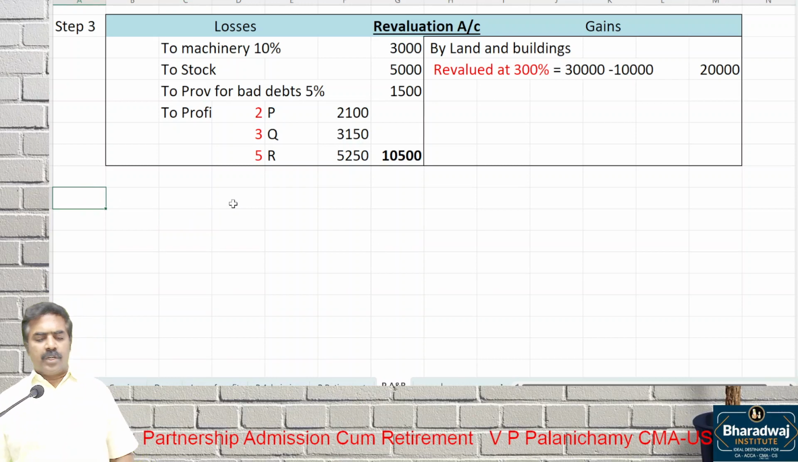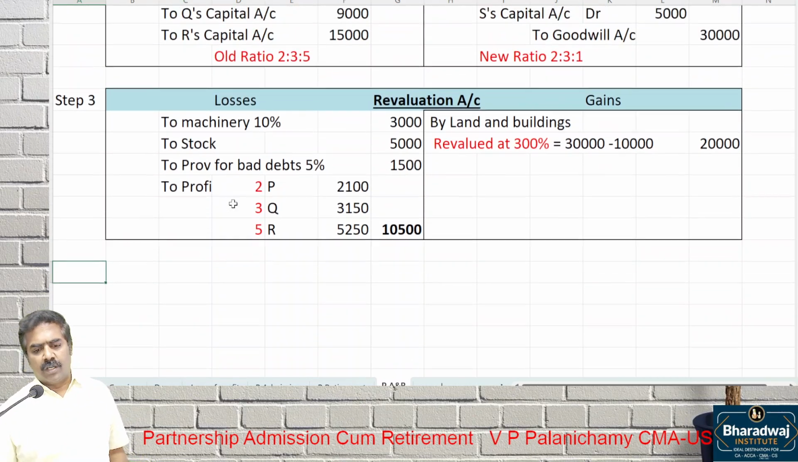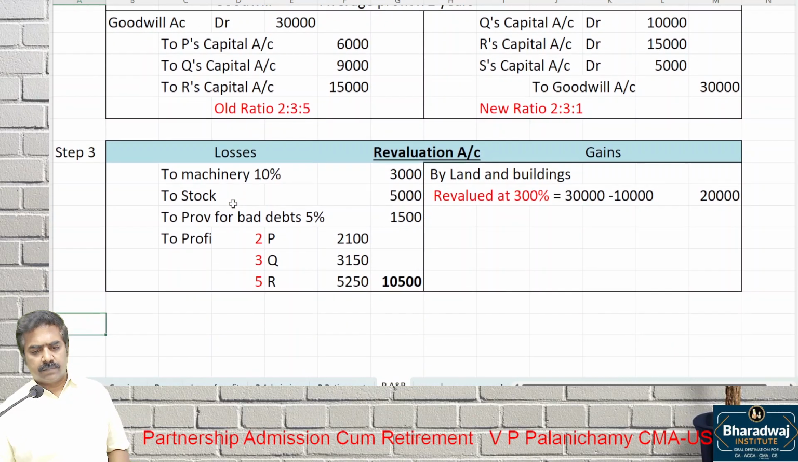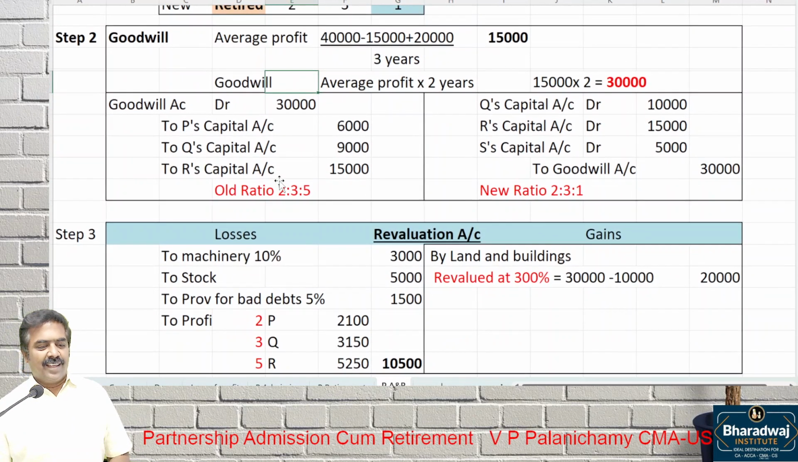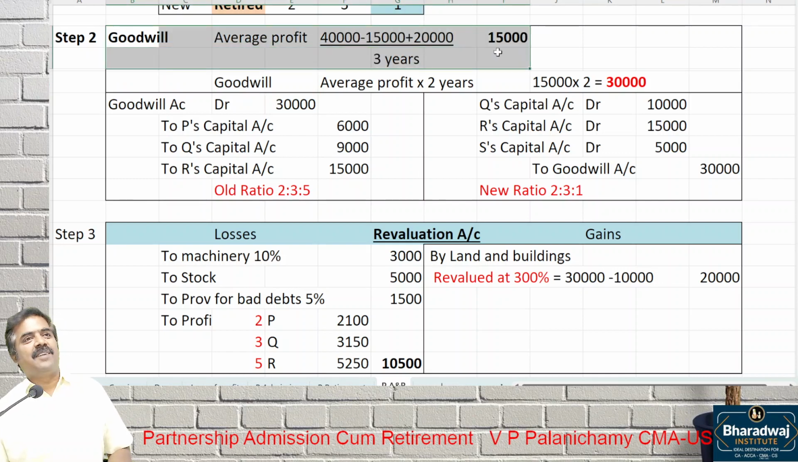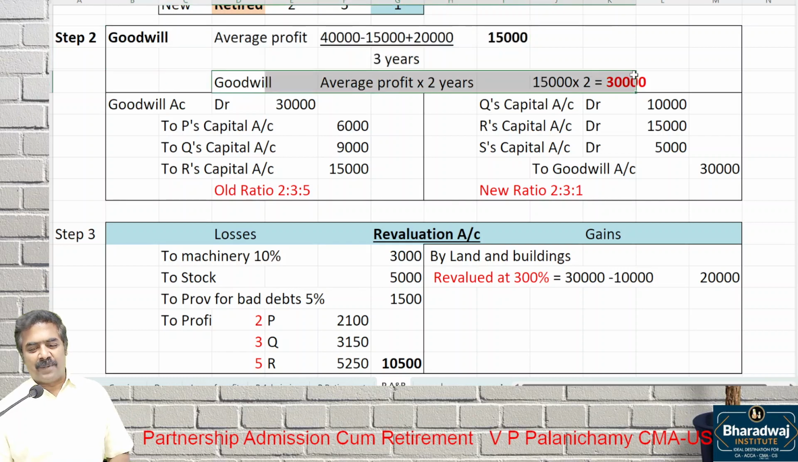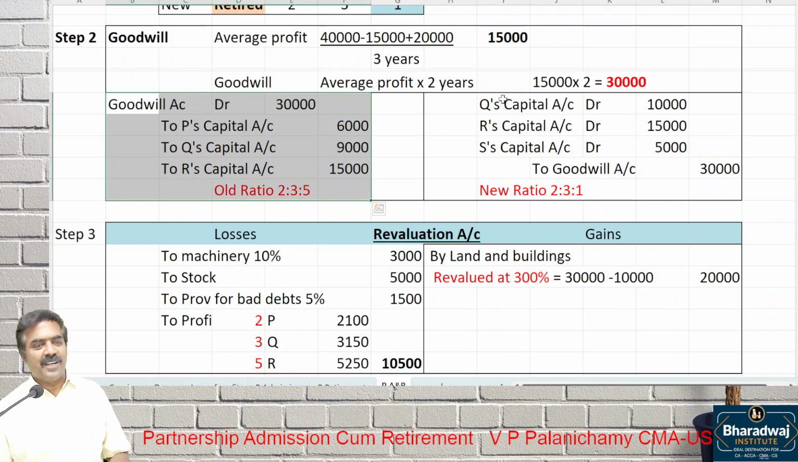Capital account, you should have 4 columns on each side. Particulars and how many columns? 4 columns. Try it. New ratio of the partners is 2:3:1. Goodwill, what is the average profit? 15,000. 2 years purchase, 30,000. Raise the goodwill in old ratio. Write off in which ratio? New ratio.